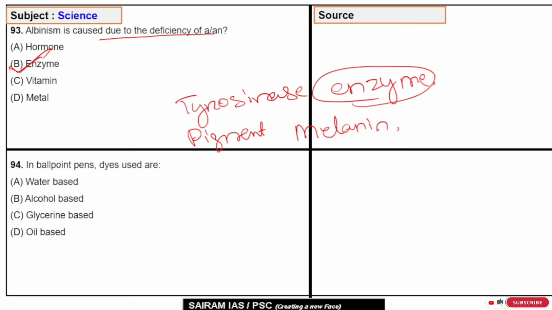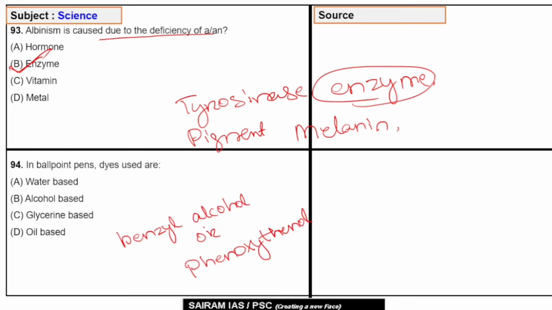Question number 94. In ballpoint pens, the dyes used are: A, water based; B, alcohol based; C, glycerin based; and D, oil based. The most common of the oils are benzyl alcohol, or you can say phenoxyethanol, which mix with pigments or dyes to create the smooth, vibrant ink that dries quickly. So the correct answer will be D, oil based.